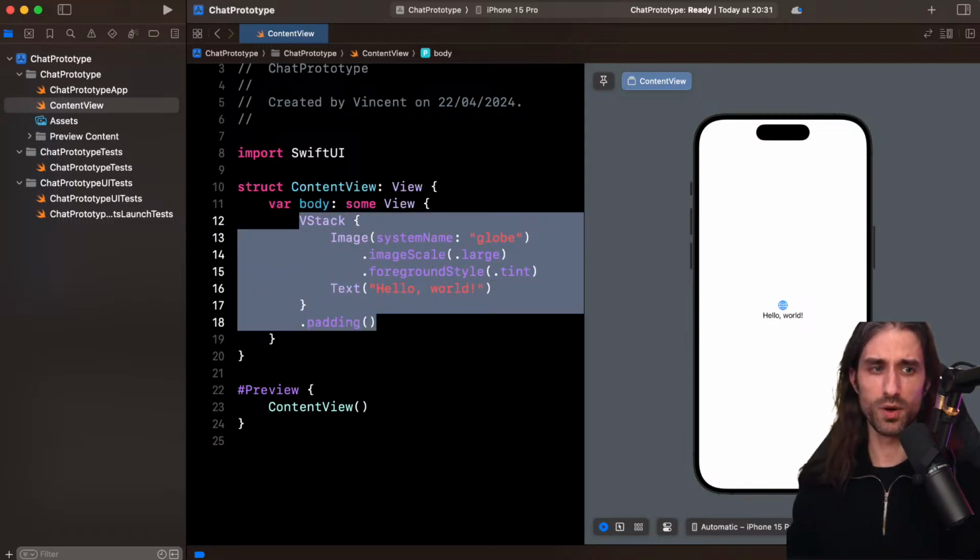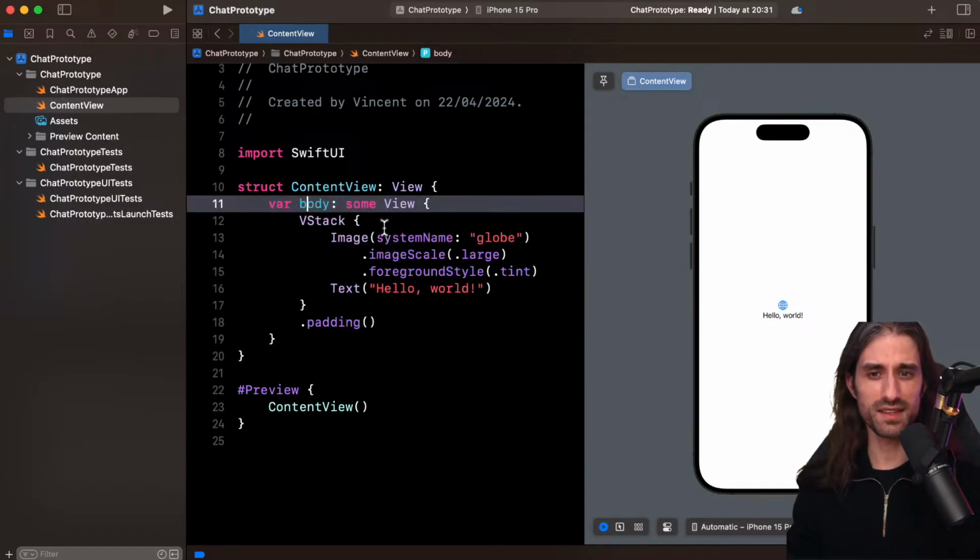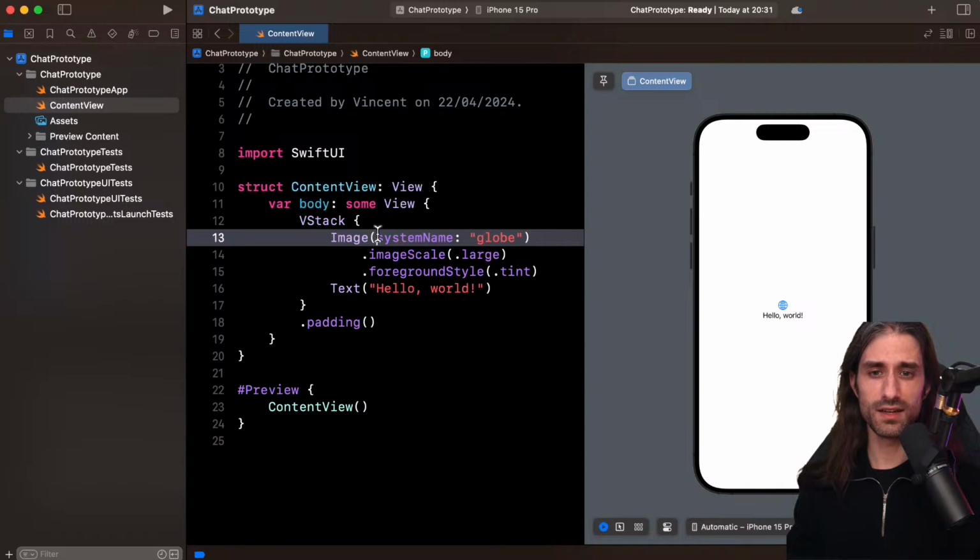We'll learn about what a property is just after, I guess. And parentheses, indeed, often they are attached to what is immediately before them. For instance, here these parentheses allow us to pass the arguments of the image. Here it's the name of the system image, the built-in image as part of iOS.